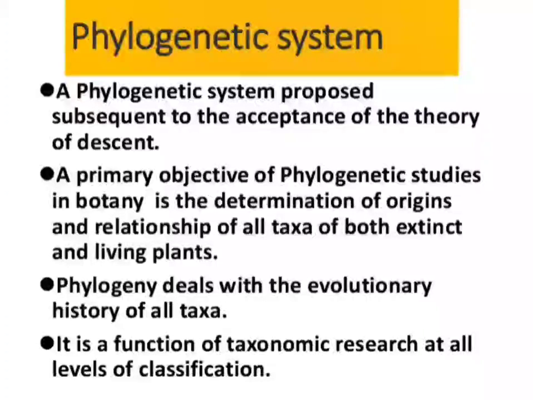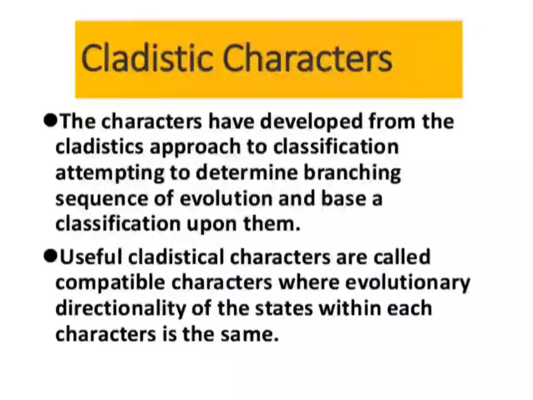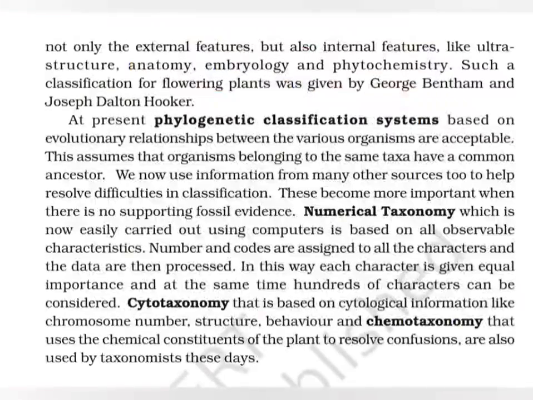And for studying this classification, we have to prepare the flow charts, which are called cladogram, or we say cladistic characters. So branching or flow charts are shown so that we can prepare the sequence of evolution. Okay, so this is phylogenetic system of classification.